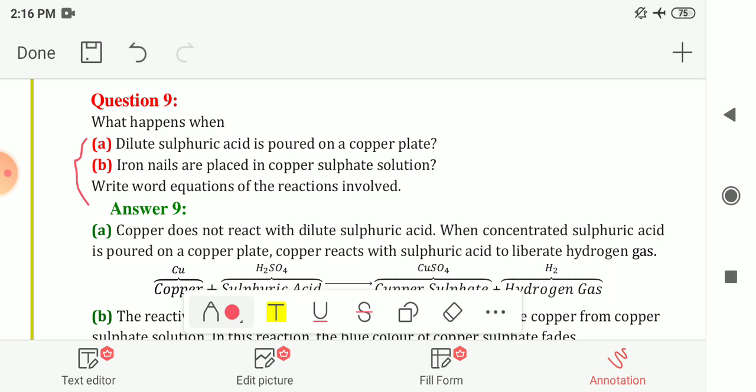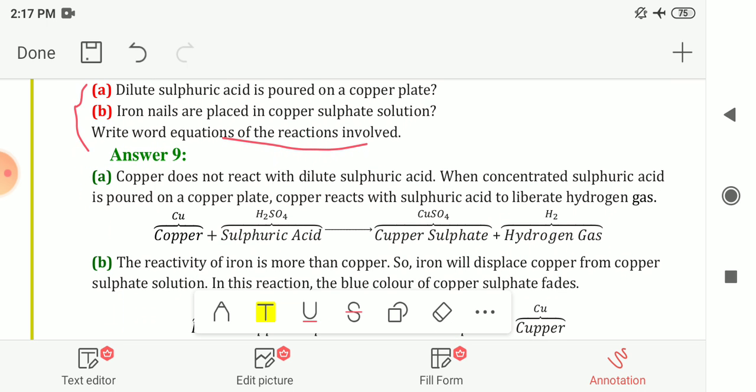We have to write what happens when these react, and also write the word equations for these reactions. The first answer: when dilute sulfuric acid is poured on a copper plate, the copper does not react with dilute sulfuric acid. In the chapter explanation we had seen what dilute sulfuric acid is.